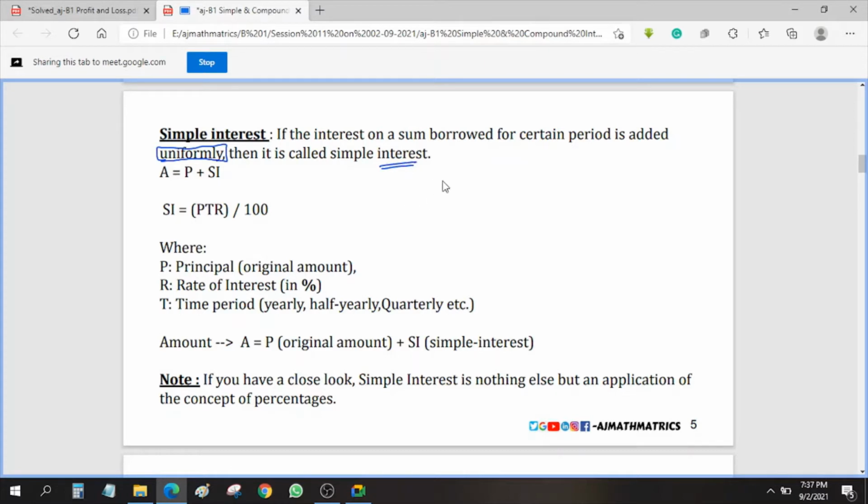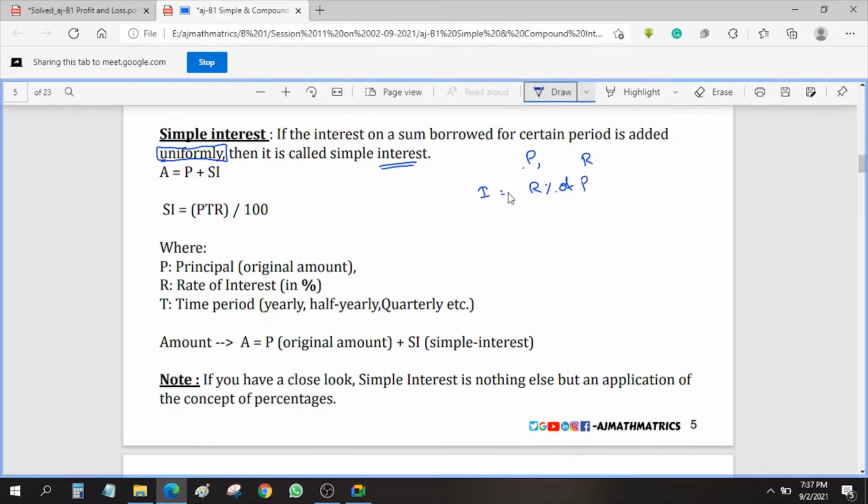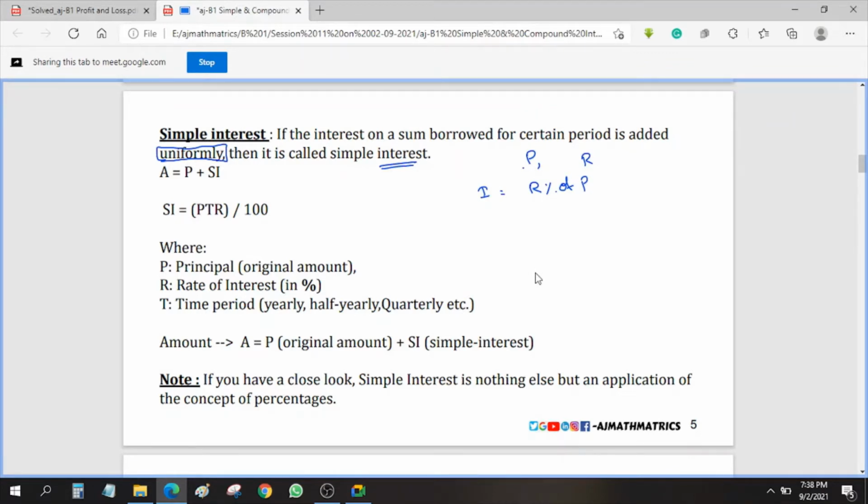Now, how do we calculate interest? Let's take the principal as P, and R is the rate of interest. So interest will be what? We know R percentage, R percentage of P. This is the interest, right? You agreed or not? Interest is nothing but R percent of P, rate of interest of the principal.